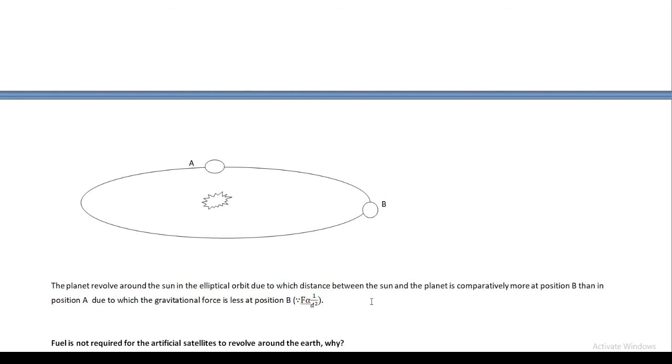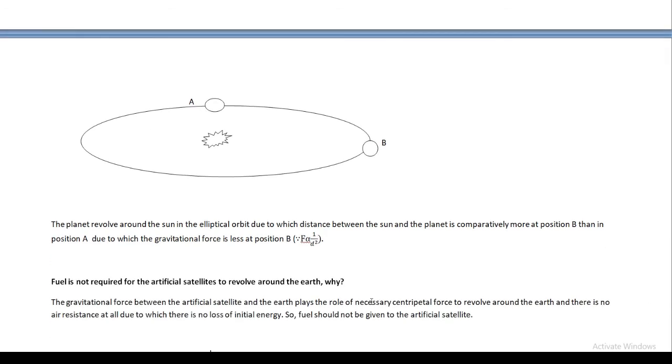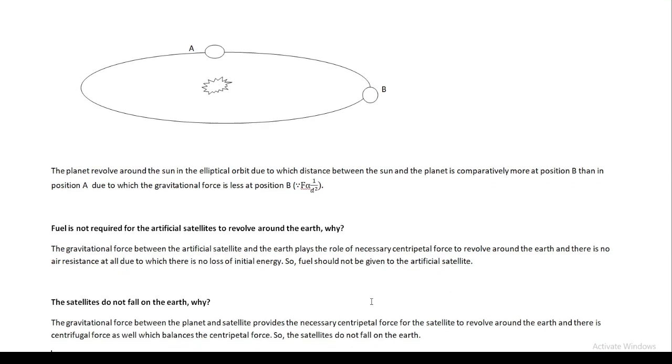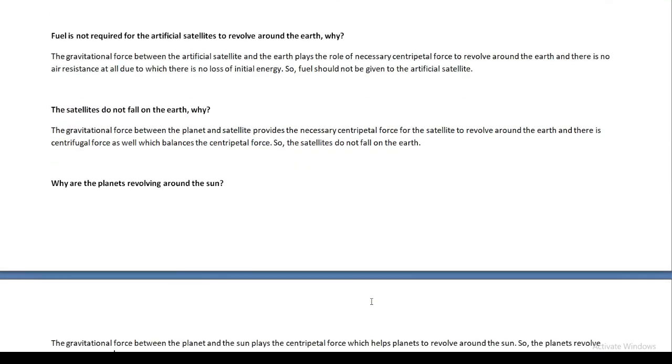Now here let's discuss the artificial satellite. Artificial satellites have been projected by the scientists into space, and no fuel should be given to the artificial satellite to revolve around the earth. Because the gravitational force of attraction between the artificial satellite and earth plays the role of the necessary centripetal force to revolve around the earth, and there is no air resistance in space as well, due to which there is no loss of initial energy.